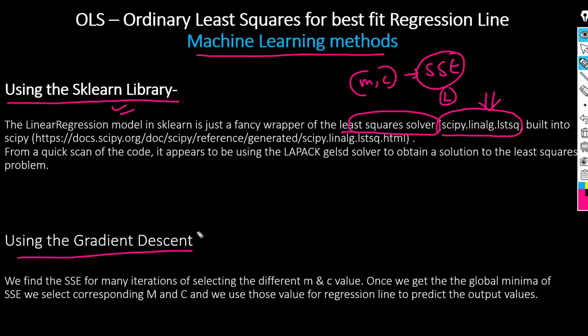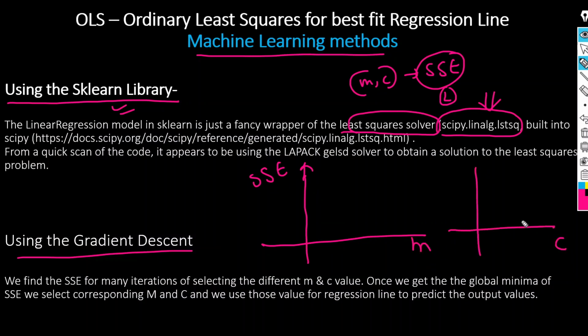In gradient descent we use the slope. This is your SSE, and this is your M, and this is your C value. Let's say C is equal to 0 initially. In our equation y is equal to mx plus c, let c is equal to 0. Then we will use different M values, and with those values we will calculate y.